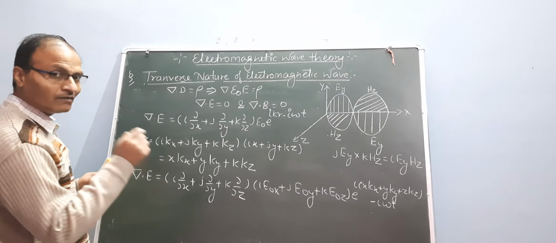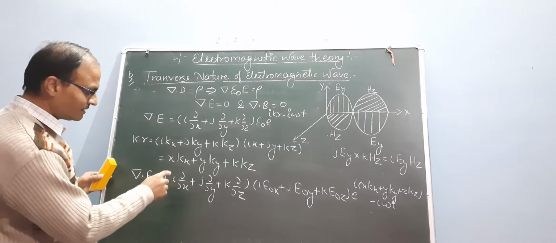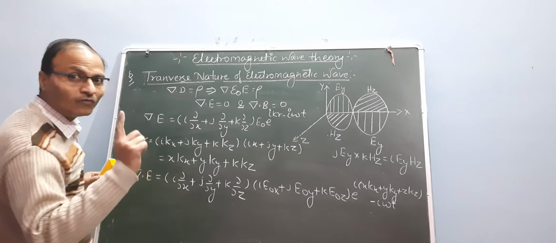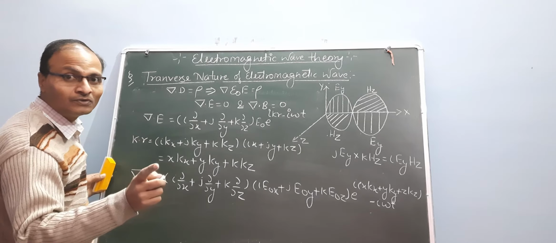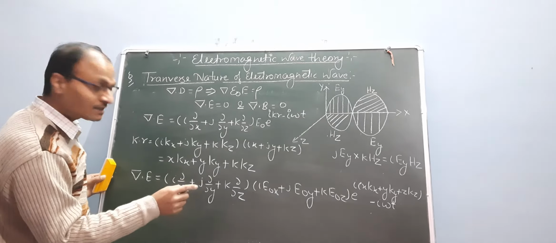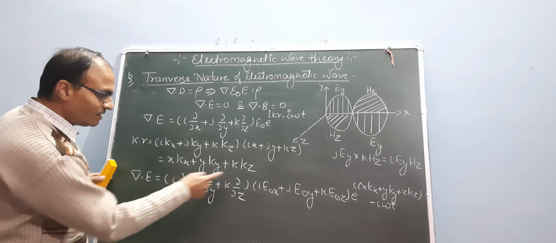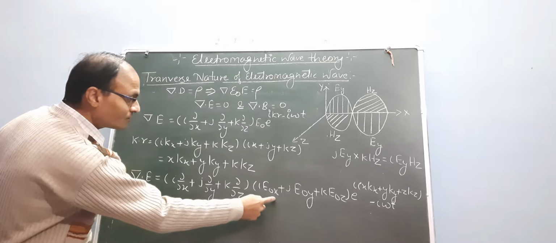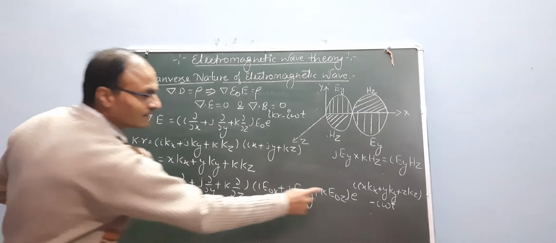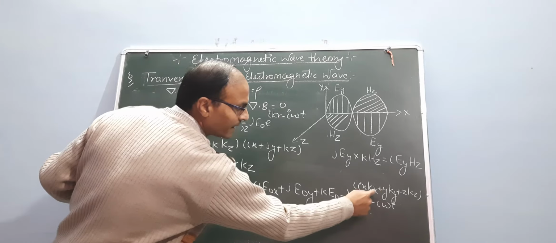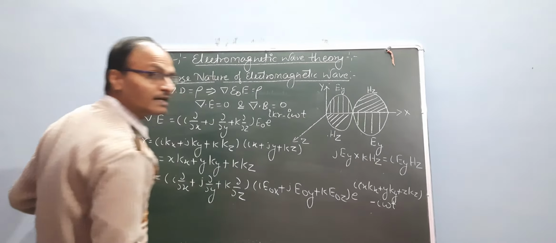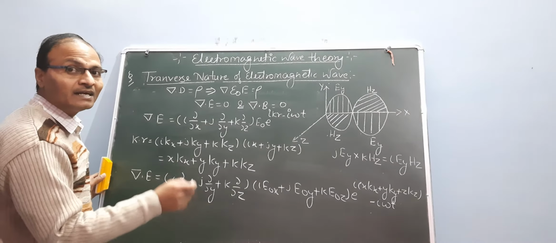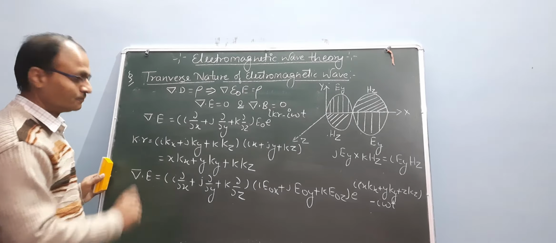So we apply i dot i equals 1 and i dot j equals 0. Use the dot products and differentiate. E naught is a constant factor, so E naught x del over del x of e to the power i(x kx plus y ky plus z kz minus omega t). We differentiate it and get the value.